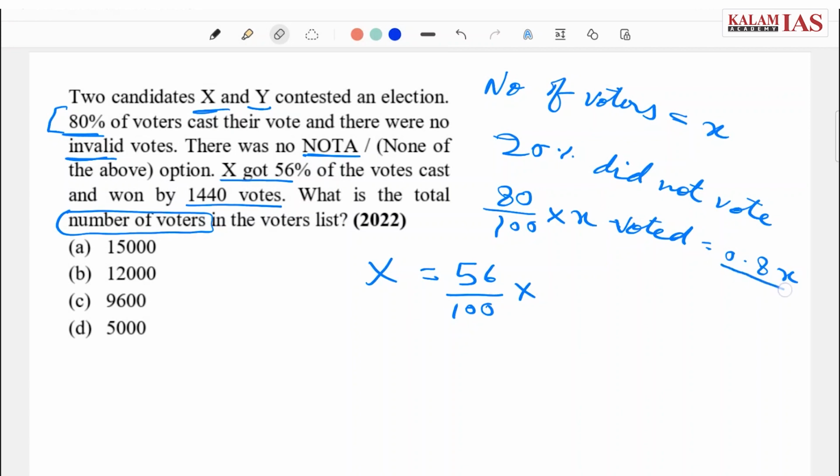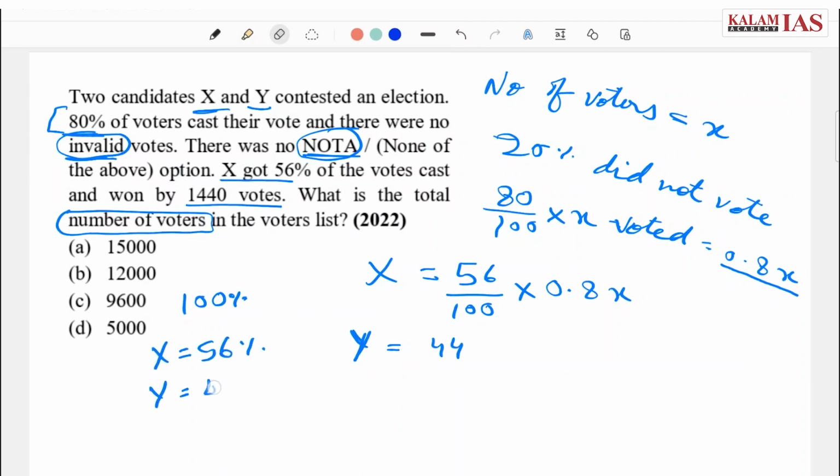Since the total number of votes actually cast is 0.8x, contestant X received 56% of these votes, and so the rest for contestant Y will be 44%, because the total percentage of the votes will be 100%, as there are no invalid votes and no option of NOTA also. So if X is getting 56% votes, Y will get 44% of the votes. So Y is getting 44% of 0.8x.